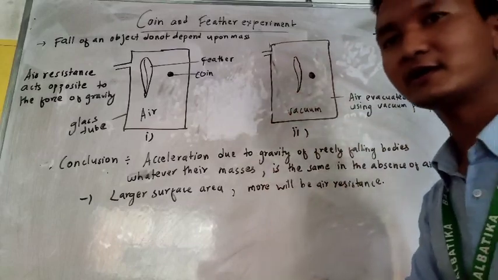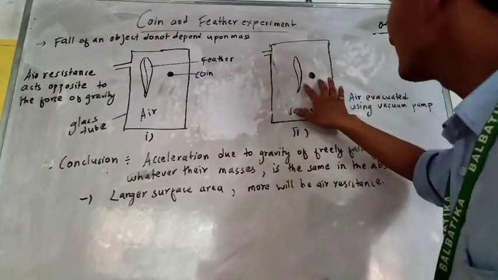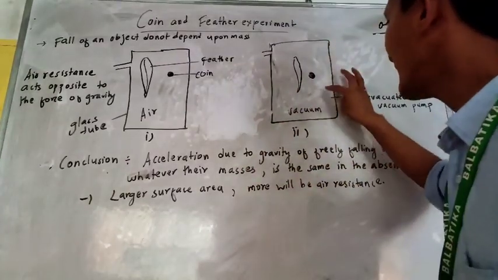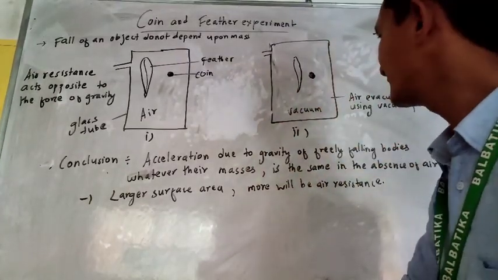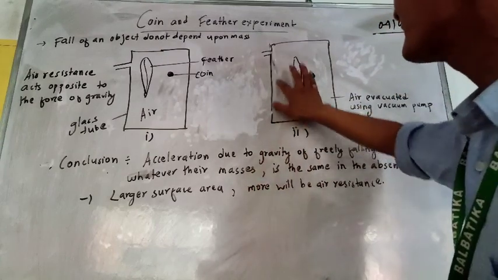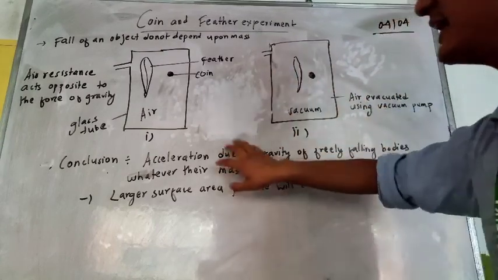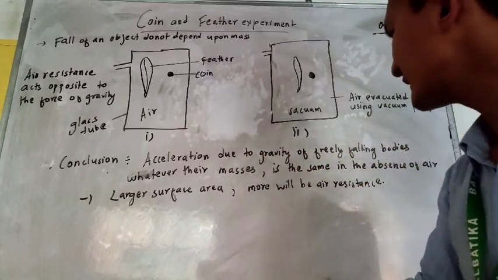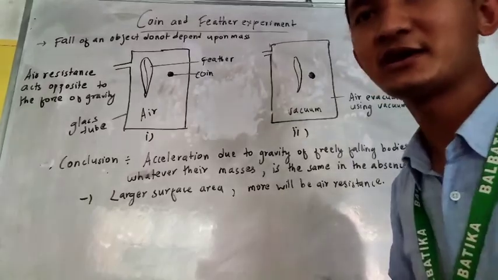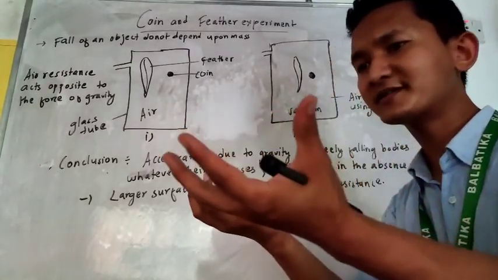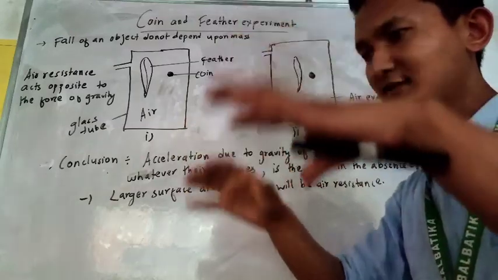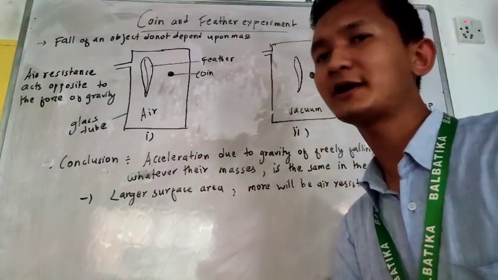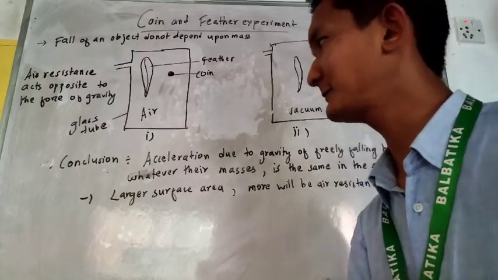Okay, now in the second condition, look here on the opposite side. If there is no air, both the objects, whatever their mass is, fall to the ground at the same time. So we can make a conclusion that the acceleration due to gravity of freely falling bodies, whatever their mass, is the same in the absence of air. If there is no air, whatever the masses of the bodies dropped, they are going to fall and reach the ground at the same time.